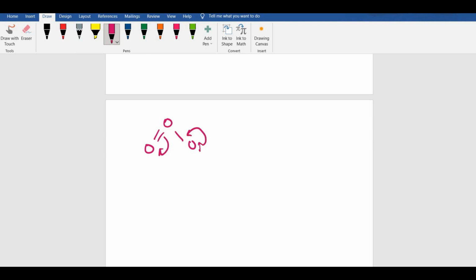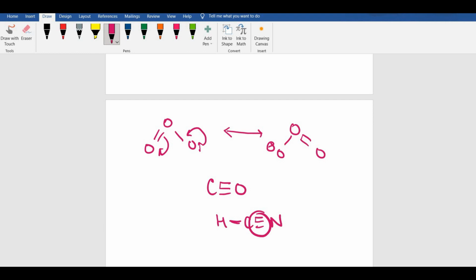Why? Because the lone pair can move from here and this bond can move from here. So the resonance structure would be O, O minus, double bonded O. So this is the structure. So delocalization is possible. But in carbon monoxide, the structure is this, so there is no delocalization. And HCN has this structure. Again, no delocalization because there is a pi bond present, but there is no simultaneous sigma bond or lone pair to initiate the resonance in this case.